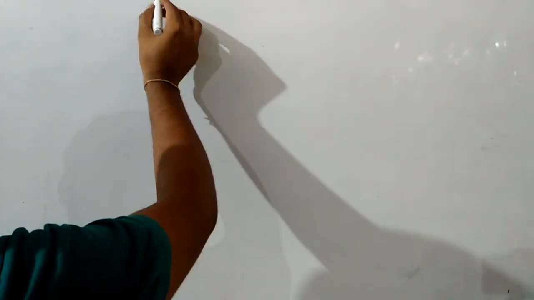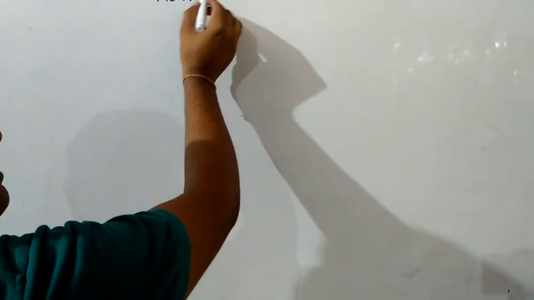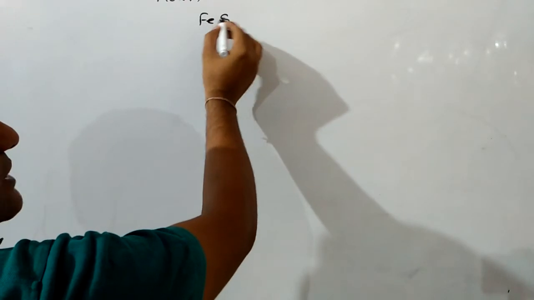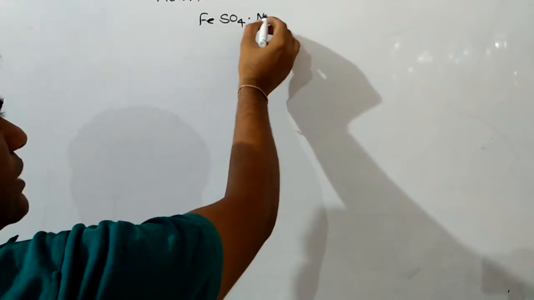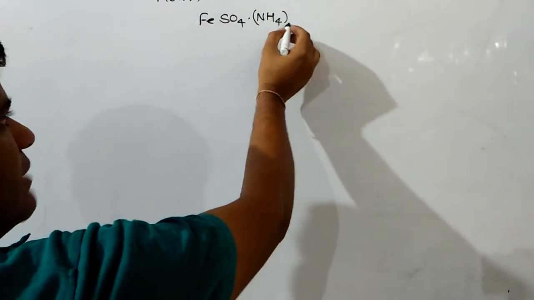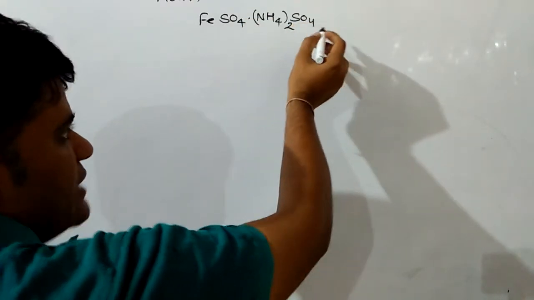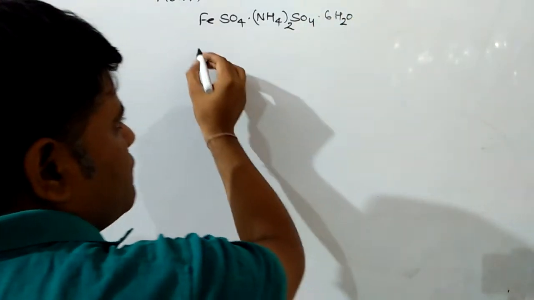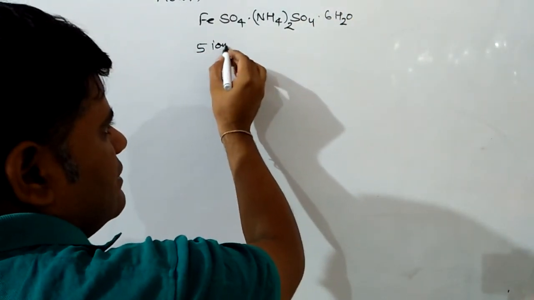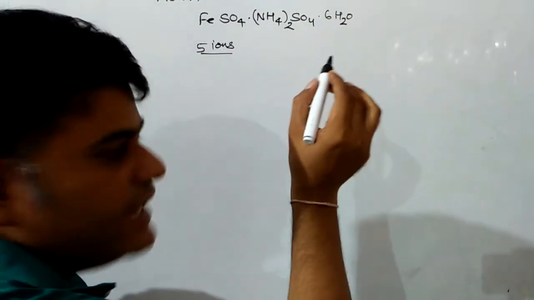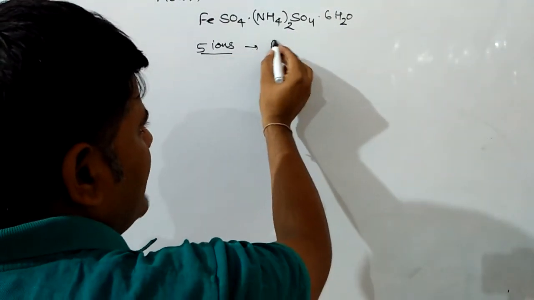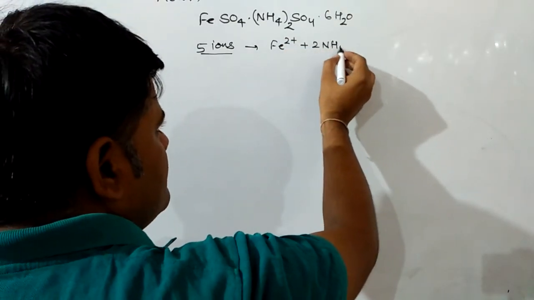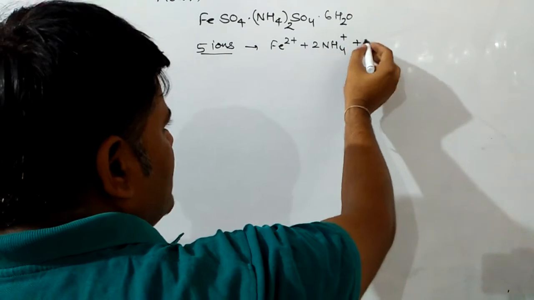Next one is Mohr's salt, a very important compound. Mohr's salt chemically is ferrous ammonium sulfate, FeSO4.(NH4)2SO4.6H2O, and it will produce 5 ions in aqueous state: ferrous ion, 2 moles of ammonium ion, and 2 moles of sulfate ion.